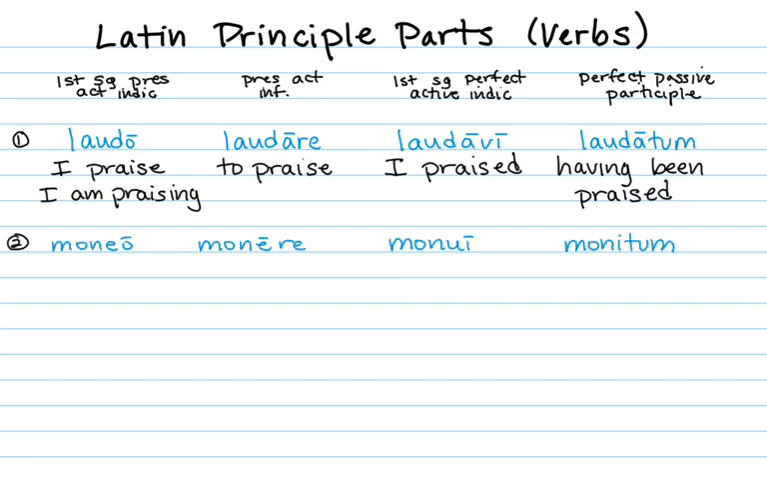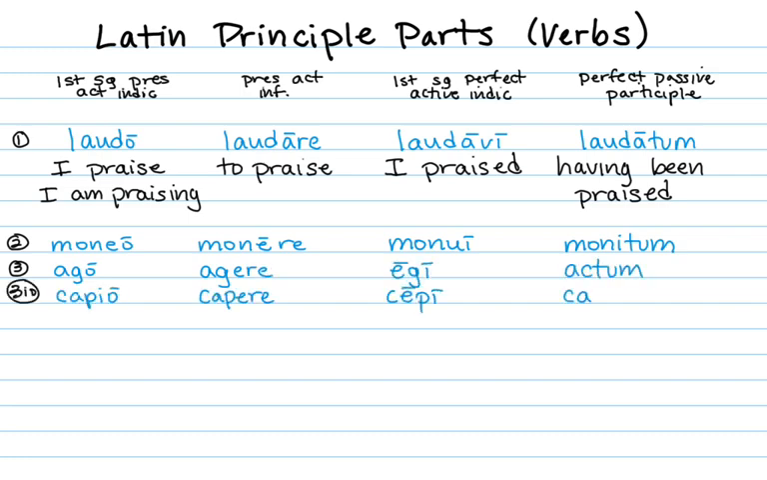So for a sample verb from the second conjugation, moneo, monere, monui, monitum. Third conjugation, ago, agere, egi, actum. Third io, capio, capere, cepi, captum. Fourth, audio, audire, audivi, auditum.